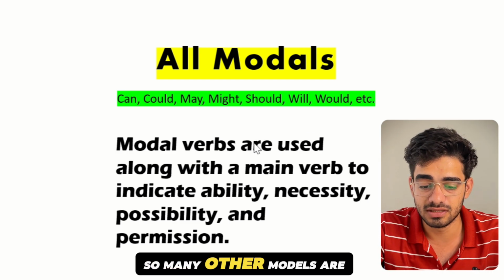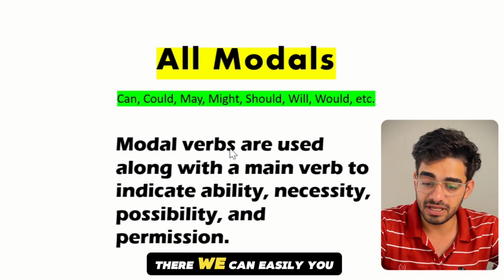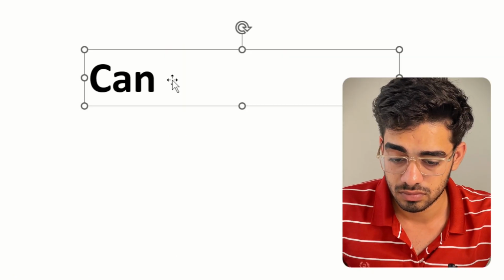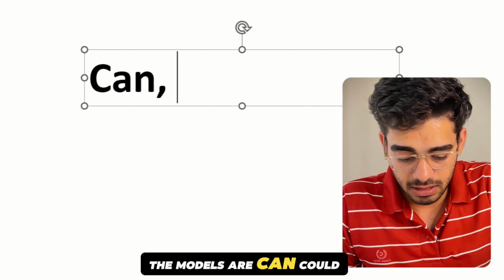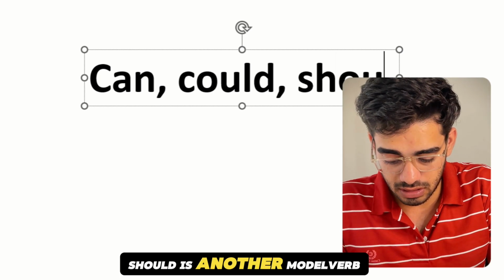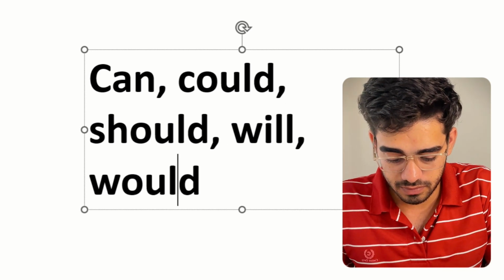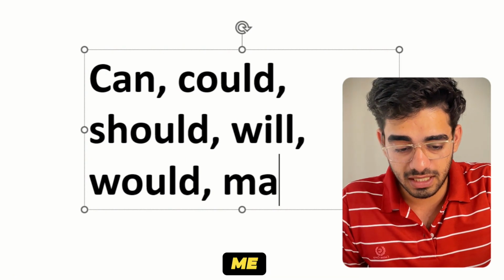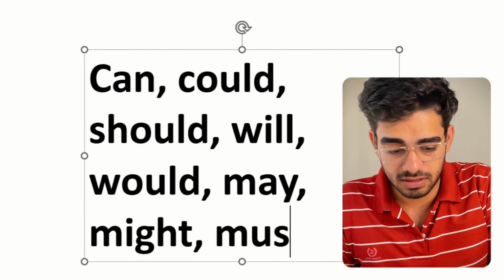There are many other modals, but in my case these are the modals: can, could, should, will, would, may, might, must.